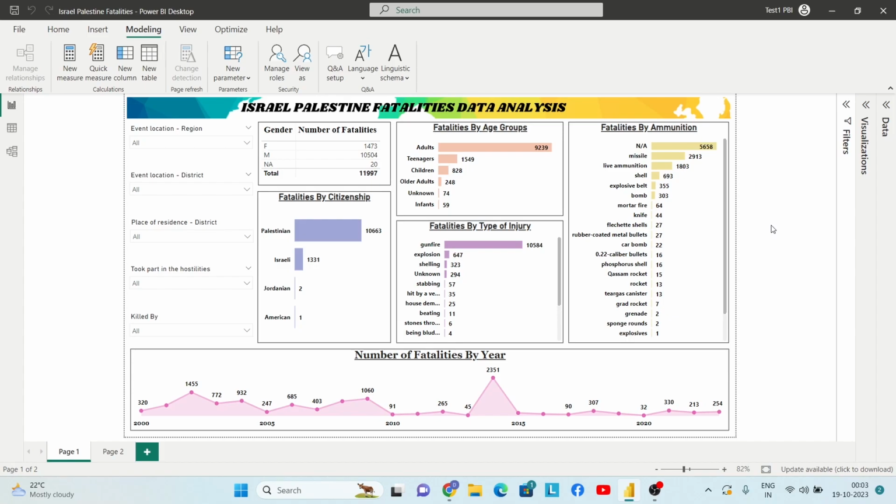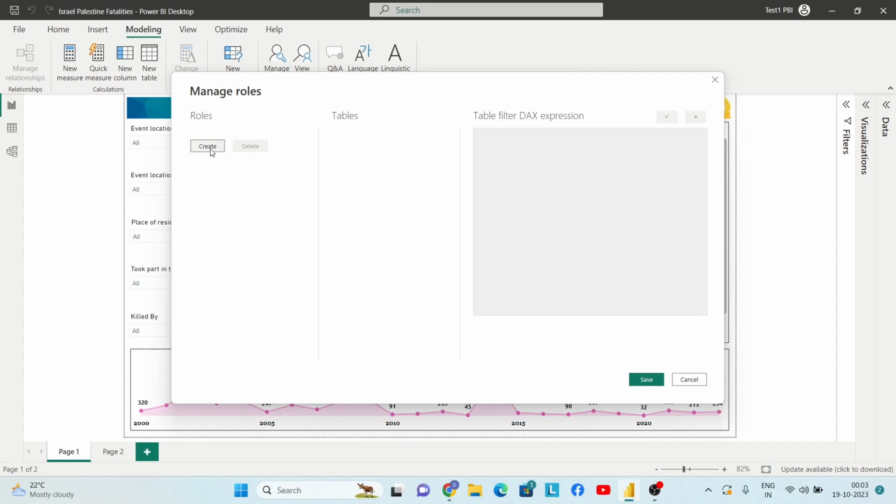So we will discuss validation and all that in the next session, but here we will discuss creating the roles in Power BI desktop. So under the modeling tab, there is this manage roles option, and you are required to select it. Now, let's say I want to create two roles. Just in order to explain it to you, I'll be creating two roles. Role one will be the role where the person belonging to this role, who is provided access, will be able to see the data only for men, while role 2 will be able to see only women's data, right?